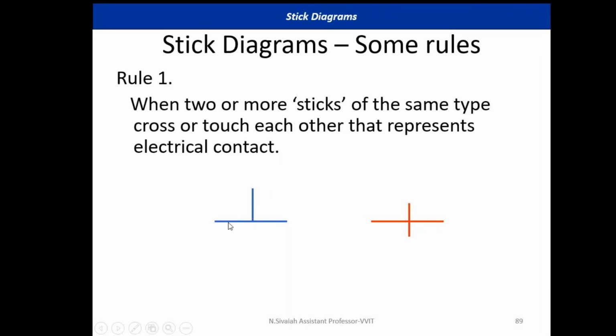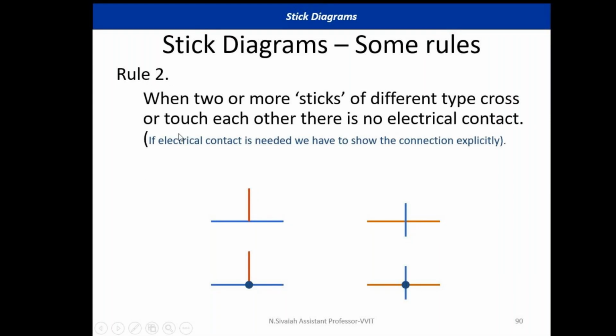See here, this is a one stick. Blue color is represented with metal one. This is also blue color, metal only. These same sticks touch each other here. It indicates internally an electrical contact here. In this case, this is a polysilicon, this is also a polysilicon. Here also both sticks of same type, it internally indicates an electrical contact.